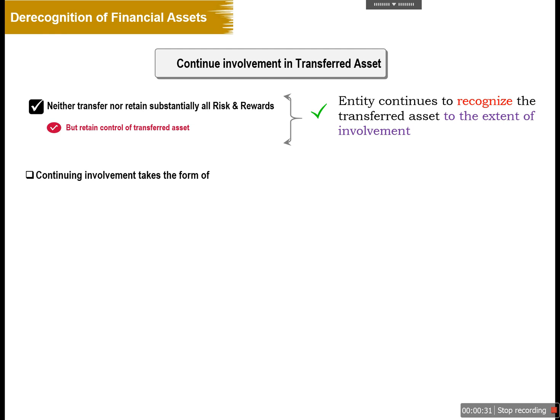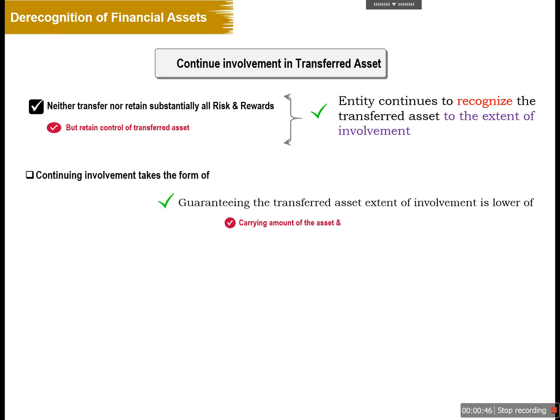So accounting will depend on that. Continued involvement may take different forms. For example, if there is a guarantee about the transferred assets, the extent of involvement is the lower of the carrying amount of the asset and the guaranteed amount. So to this extent, the entity will continue to recognize the transferred assets in its books of accounts.